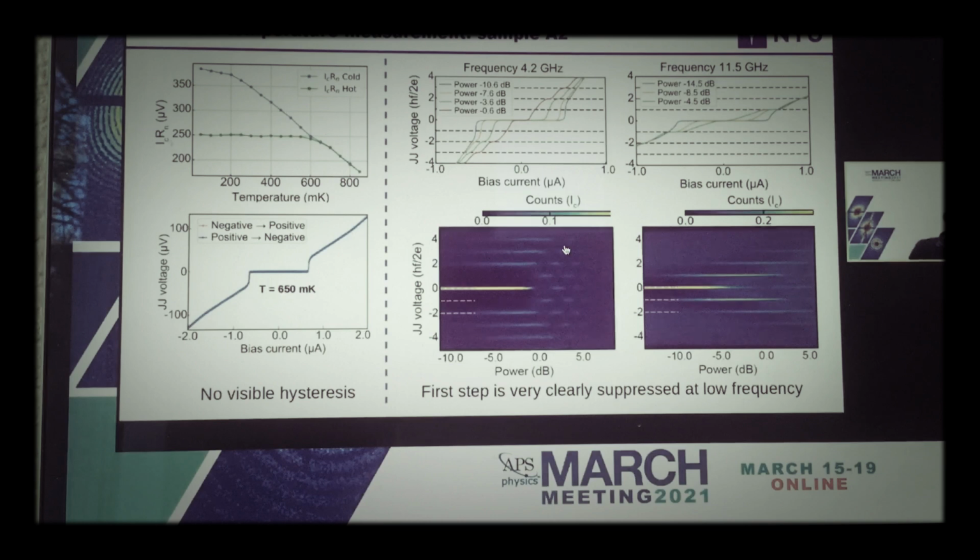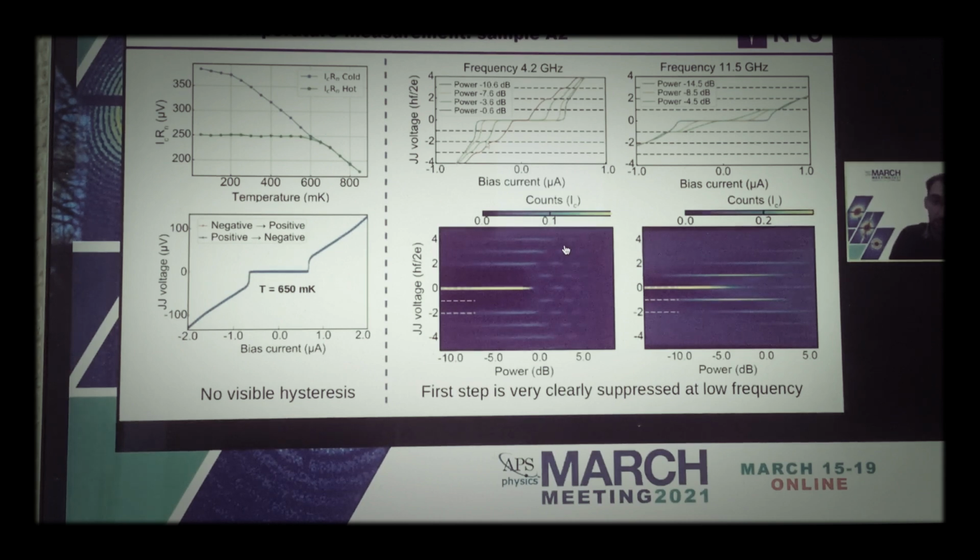So here we plot the critical current product by the normal resistance as a function of temperature on both the cold and odd branch. We see that the cold branch product is decreasing, but the odd branch product is mostly insensitive to temperature, since the sample effective temperature is much higher than the temperature of the fridge. When we reach 650 millikelvin, the system is completely hysteresis-free, as can be seen on those forward and backward traces. Now we can reproduce our Shapiro step experiment in a hysteresis-free setup.